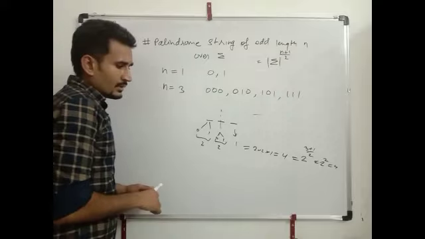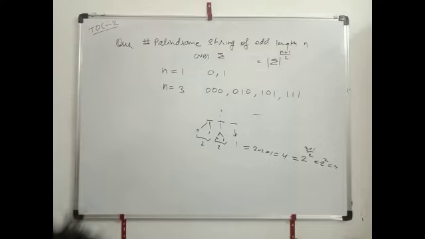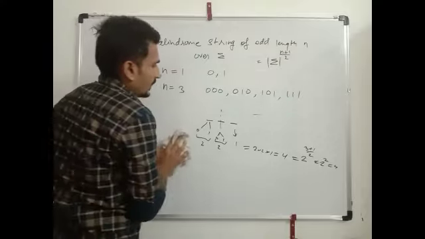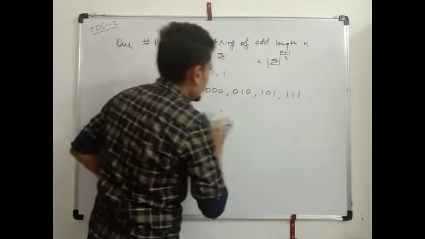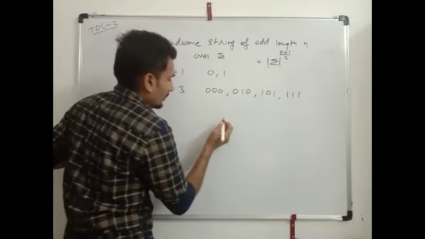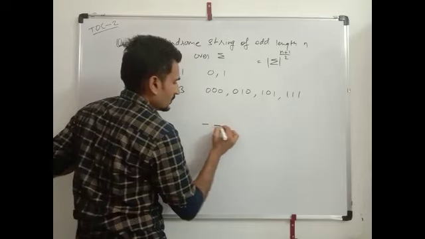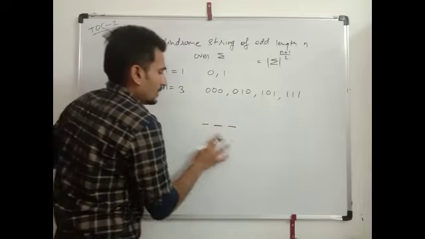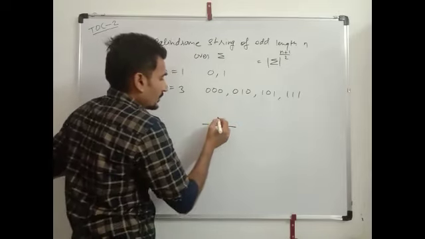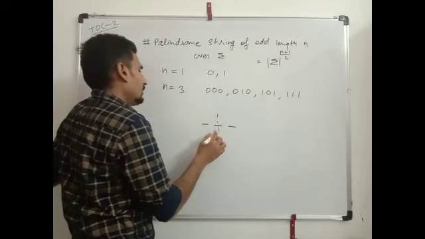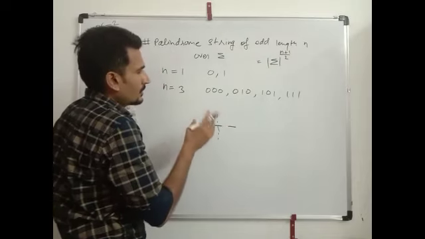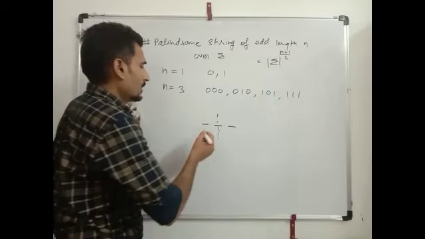Or we can derive it in terms of even length. For n equals 3, place 3 places, draw the line in between. We want to find it in terms of even length string.